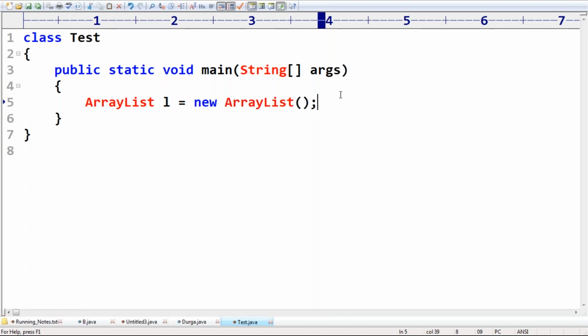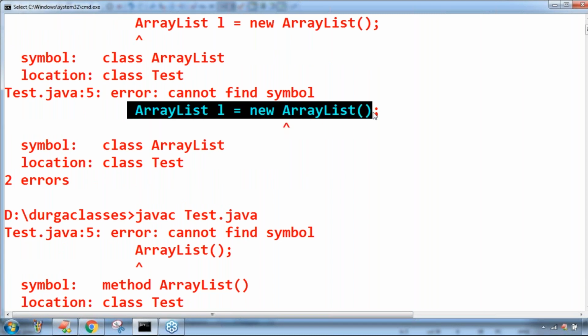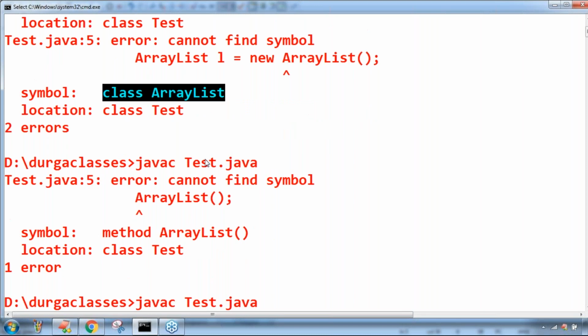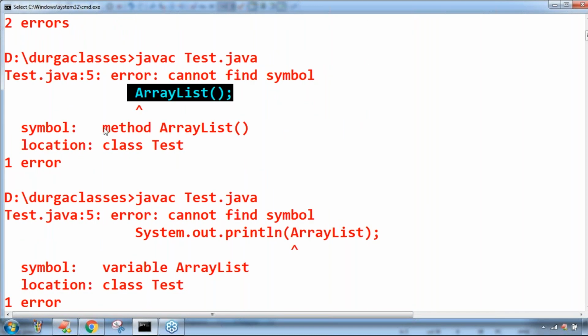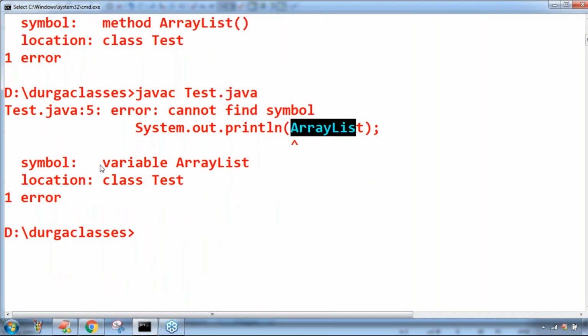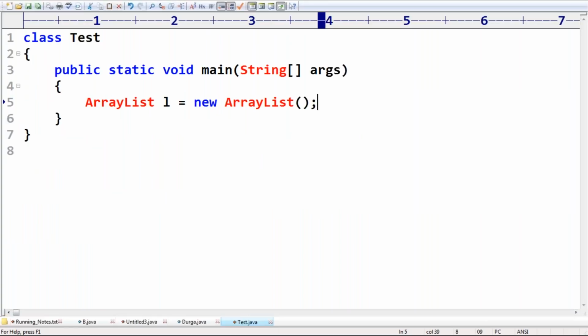Okay, so now observe very carefully, sir. If I'm using ArrayList just like a class, it is telling that class ArrayList is not available. If I'm using ArrayList just like a method, it is telling that method ArrayList is not available. If I'm using ArrayList as a variable, it is telling that variable ArrayList is not available. The compiler doesn't know any information about ArrayList. Now I have to tell the compiler. Here it is asking which ArrayList you are using.